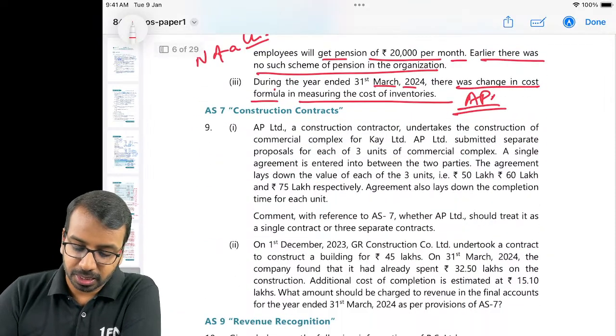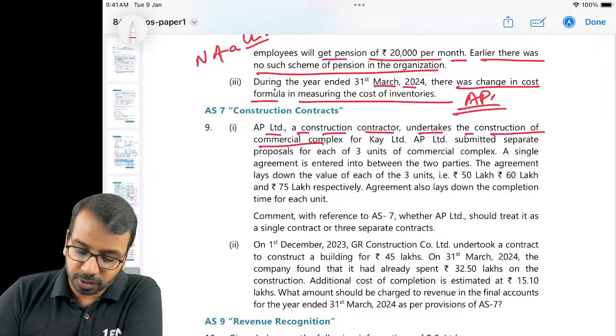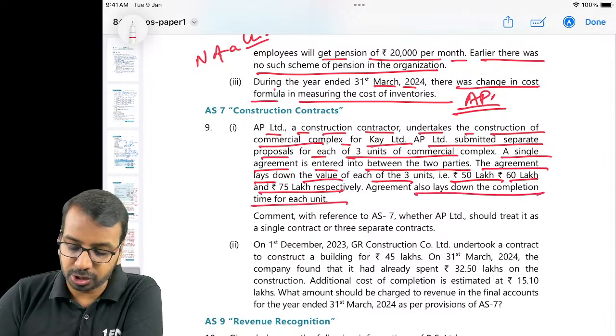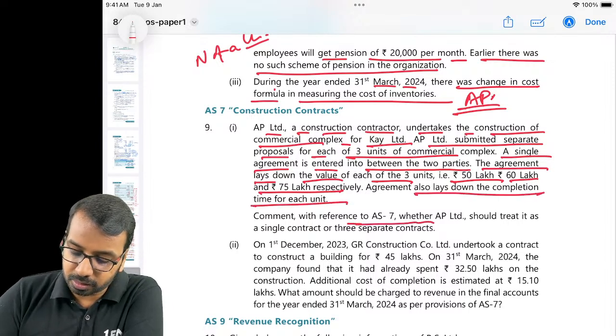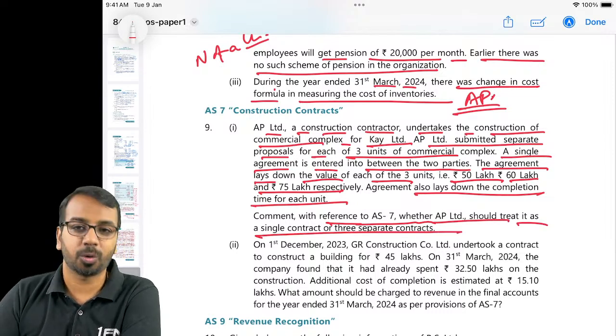Then, AP Limited, a construction contractor, undertakes the construction of a commercial complex for K Limited. AP submitted separate proposals for each of the 3 units. A single agreement is entered into between the 2 parties. The agreement lays down the value of each of the units at 50, 60 and 75, lays down the completion time for each unit. Comment whether AP should treat it as a single contract or 3 separate contracts.